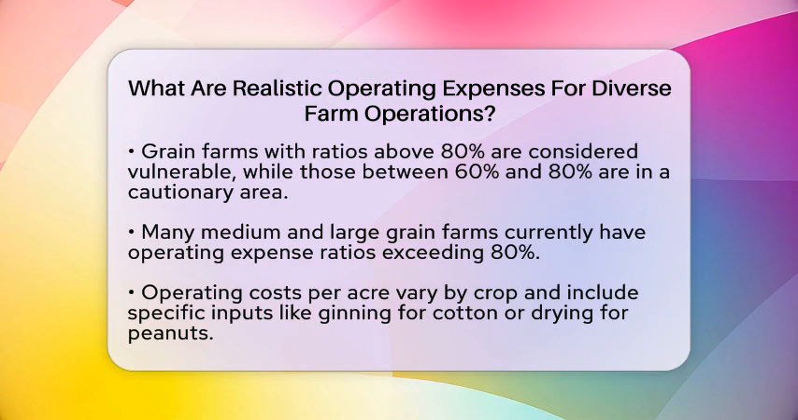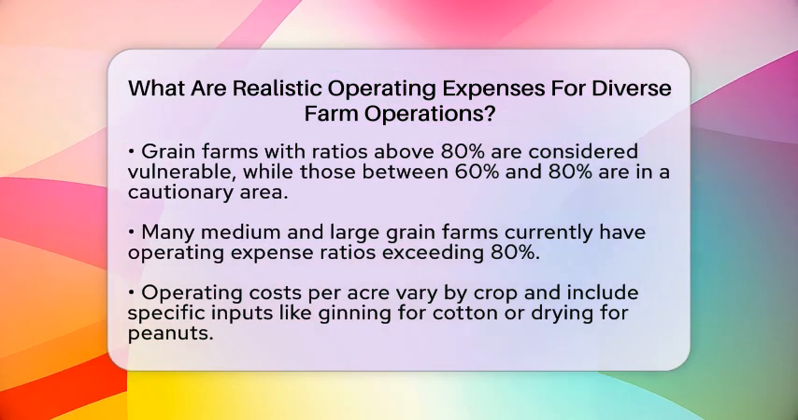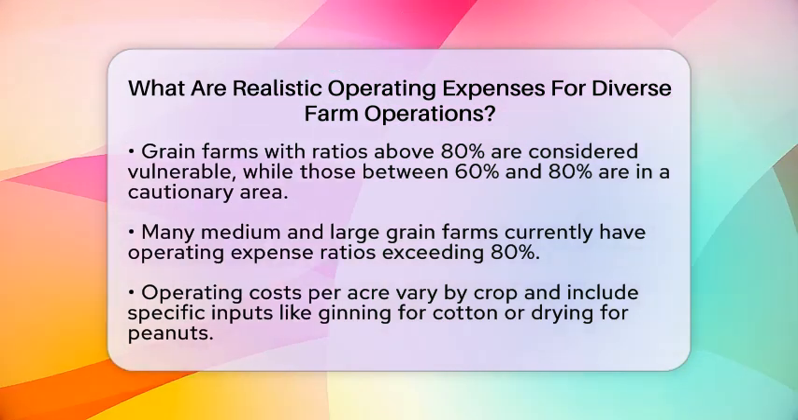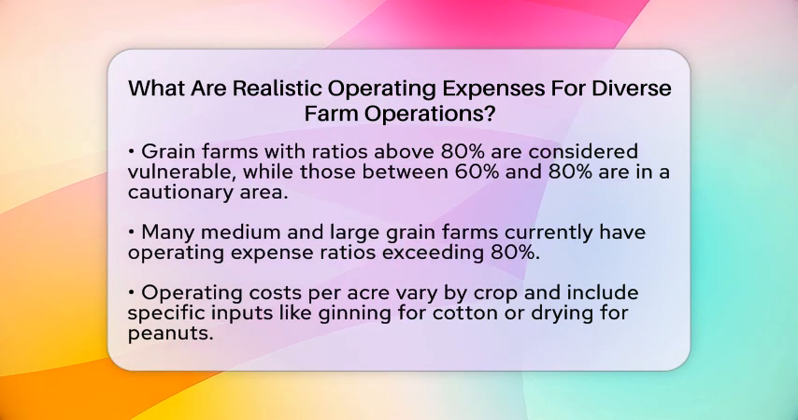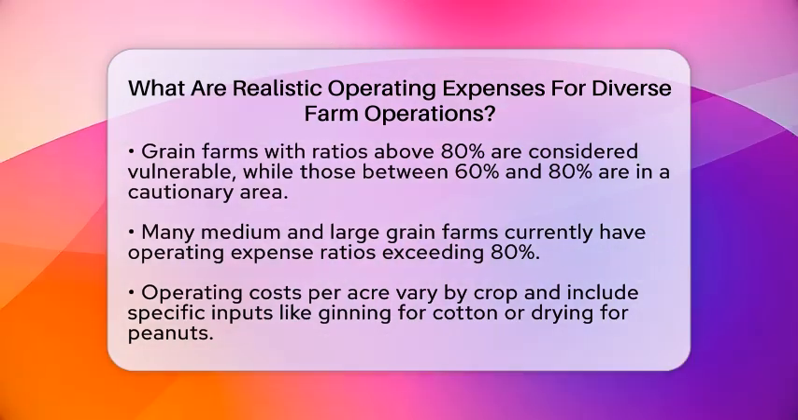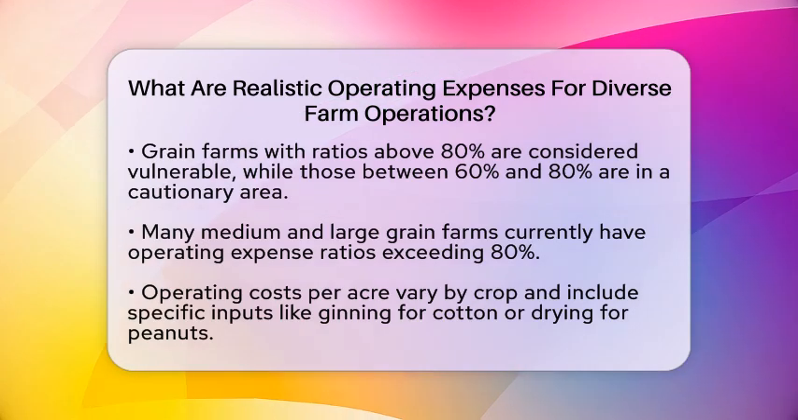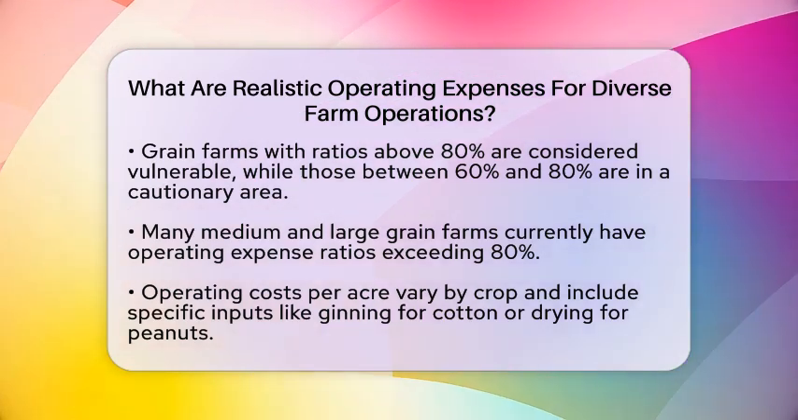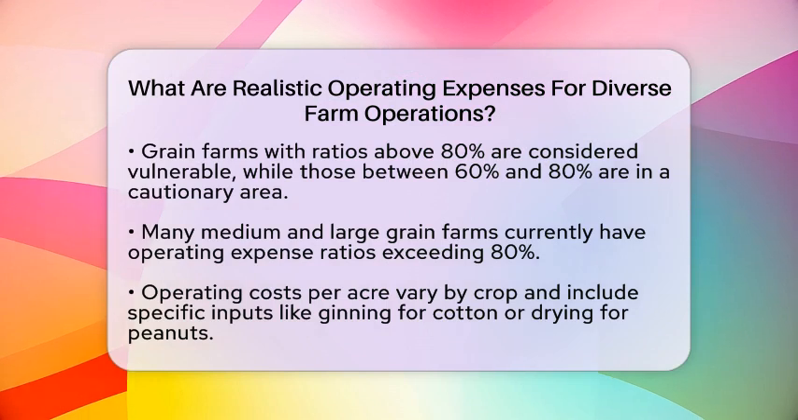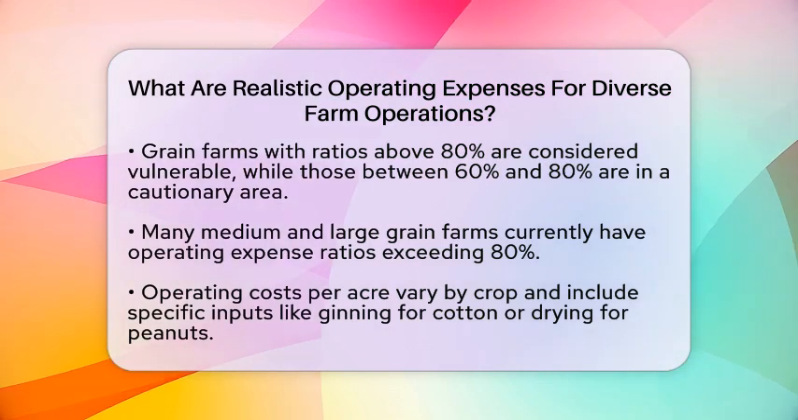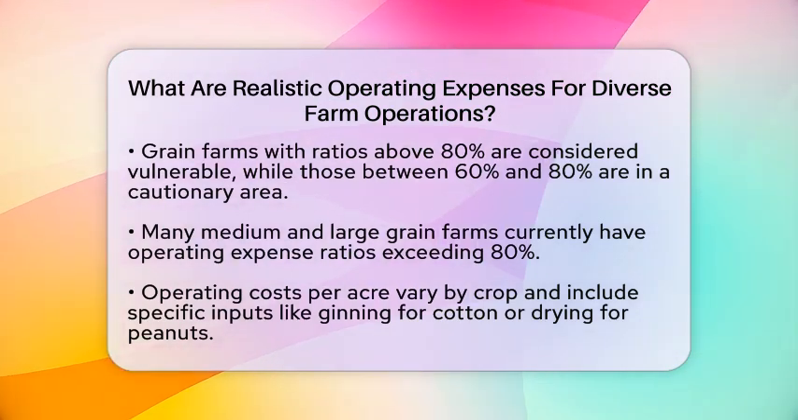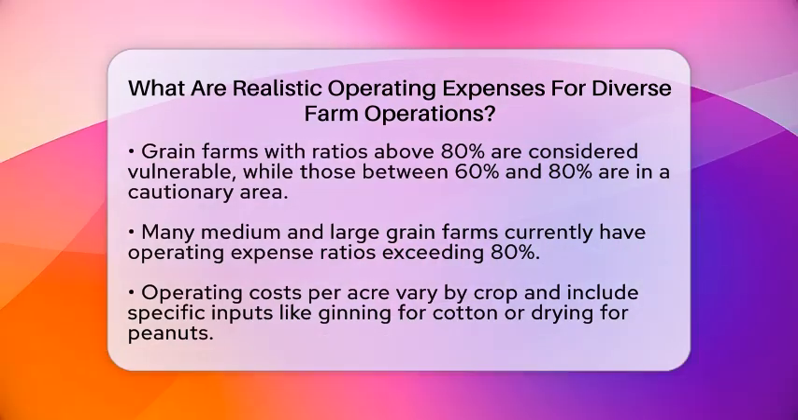Looking ahead to 2024 and 25, total farm production expenditures are expected to decline slightly due to reductions in input prices like fertilizer, pesticides, and fuel. However, labor costs are forecast to rise significantly, with wage rates increasing by about 9% in certain regions. This rise will impact crops that require more manual labor.